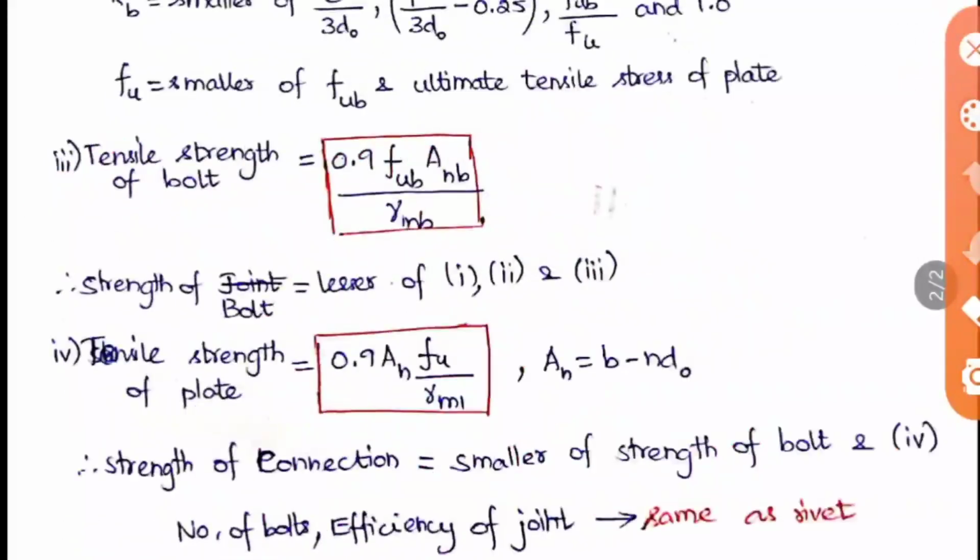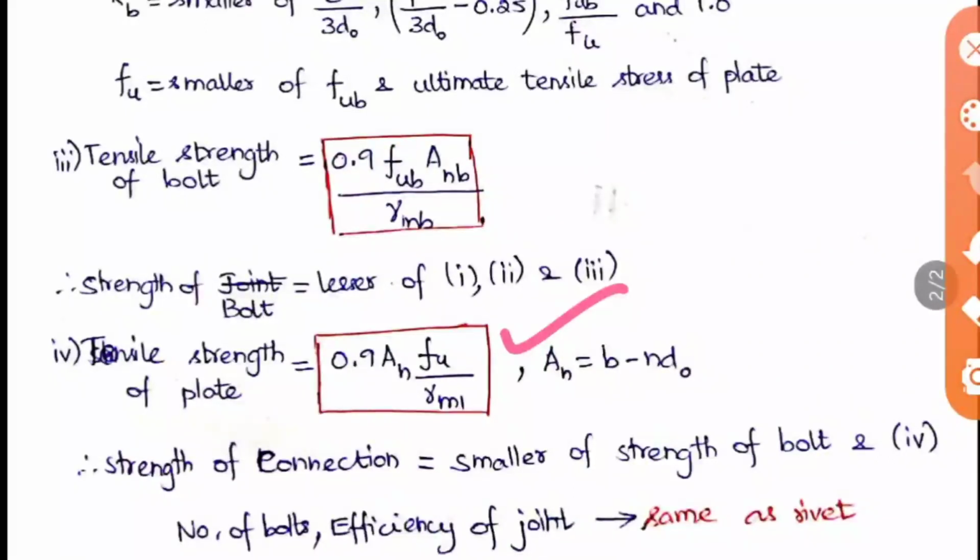So this is the strength of the plate. That is only the tensile strength of the plate. Okay. So the formula is 0.9 An Fu by gamma M1. So here also all the factors we know already. So this An is nothing but the net area. So An should be equal to b minus n d naught. So b is the width and n is the number of holes, and d naught we know is the diameter of the hole. So when applying this, you will get the tensile strength of the plate.